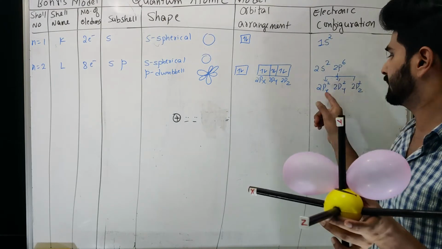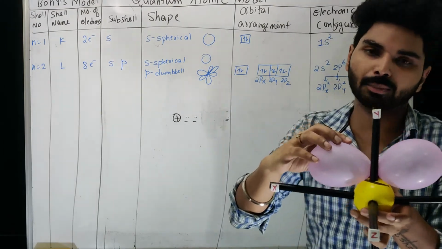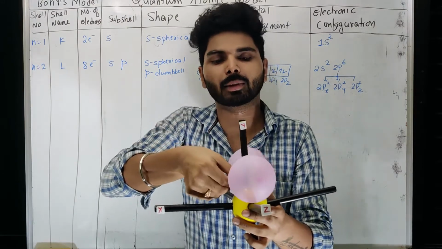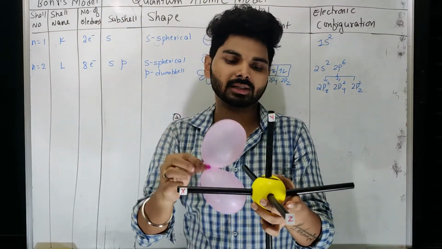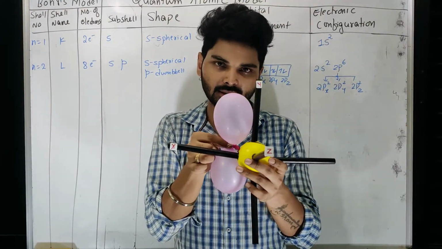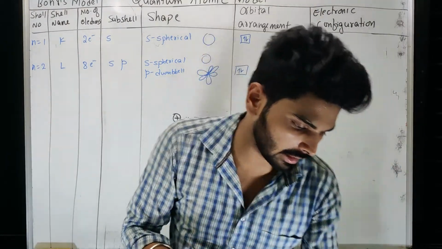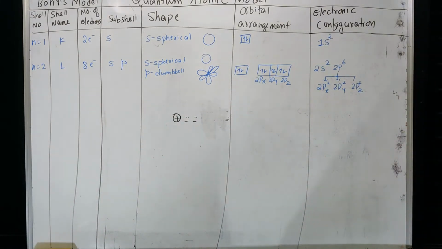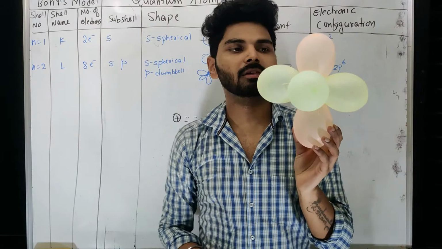Here, since it is on the x-axis, I would call it px. When you consider this on the z-axis, then it will be pz. When you consider it on the y-axis, then it will be like this. When you include all three, how will it appear? It will appear like this.